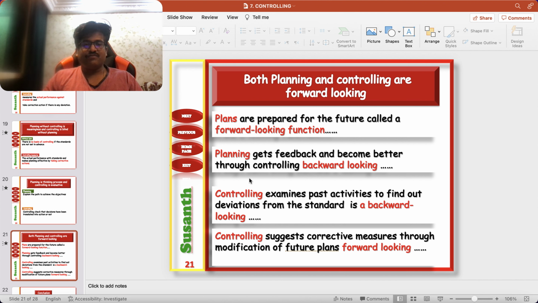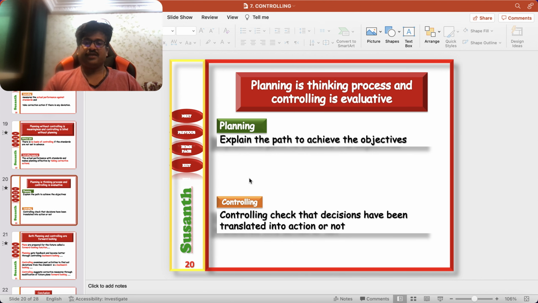But next time when you are going for an outing, you will think of a lot of things. Oh, I forgot to take this. Charger is there, mobile charger is there, my power bank is there, or my laptop is there. Whatever you forgot to take last visit, definitely it will come to your mind, and you will make a better plan next time. So both planning and controlling are forward looking. You can make better plans on the basis of correct feedback from the controlling system. A proper controlling system will help you to make better planning also. Planning is a thinking process and controlling is evaluative. I told you. Sorry.